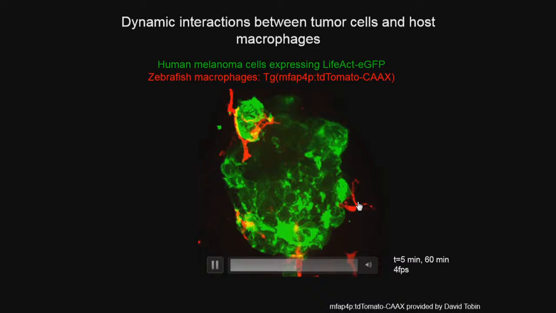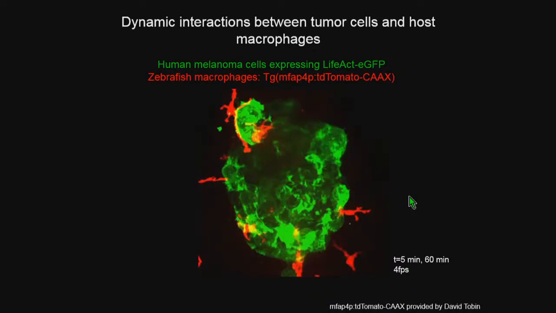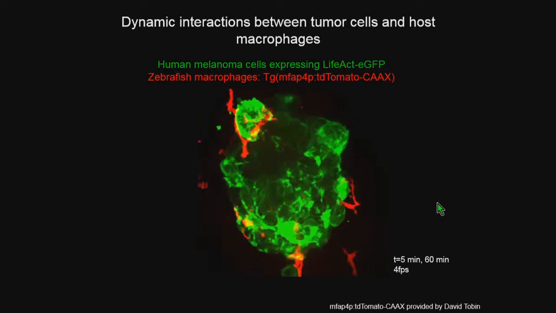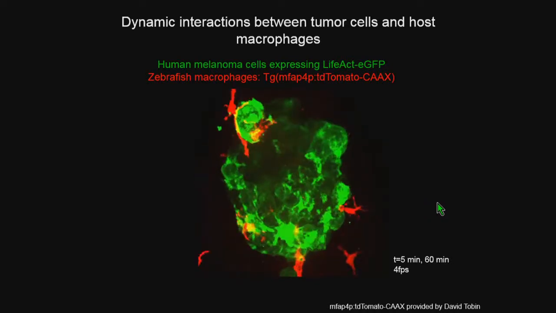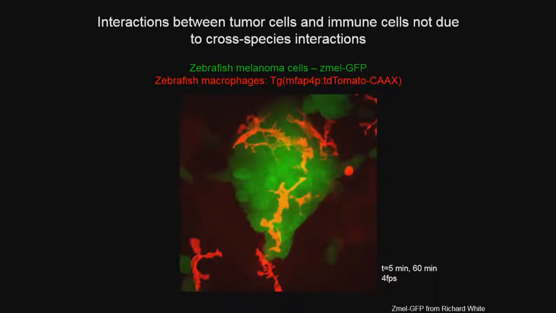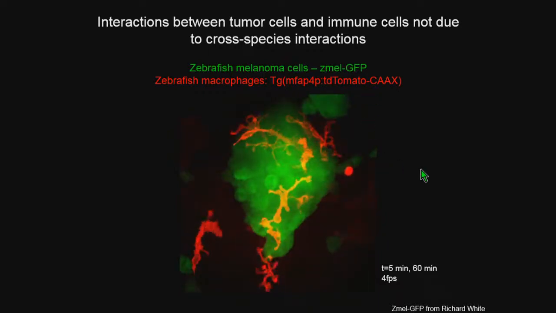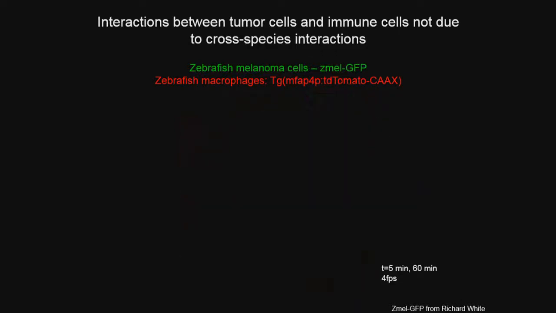The macrophages are very dynamic. They extend out long, thin protrusions, and oftentimes the macrophages make prolonged contacts with tumor cells. We were concerned that this could be due to a cross-species interaction. So we looked at zebrafish melanoma cells, so this is now zebrafish tumor cells with zebrafish macrophages, and we saw similar dynamics, suggesting that it isn't due to a cross-species interaction.